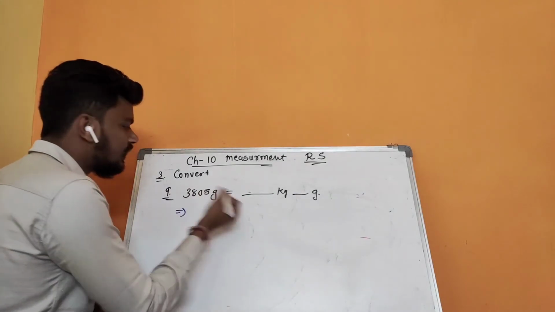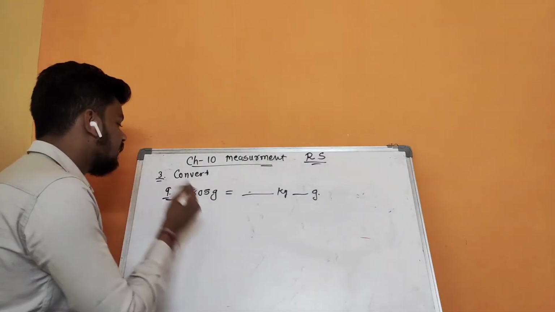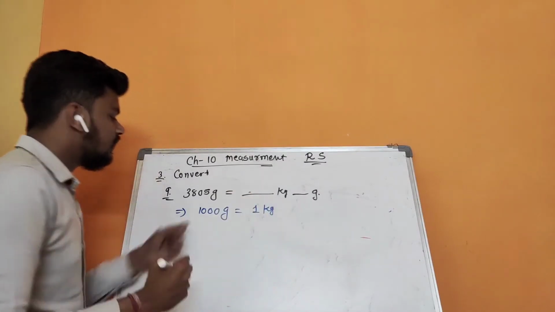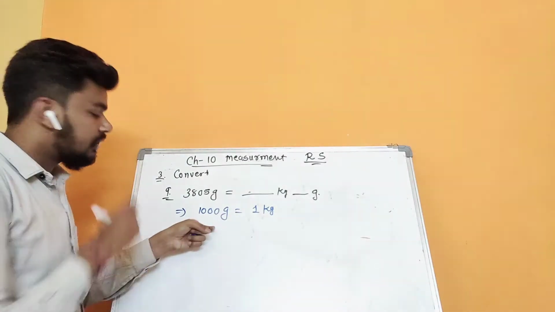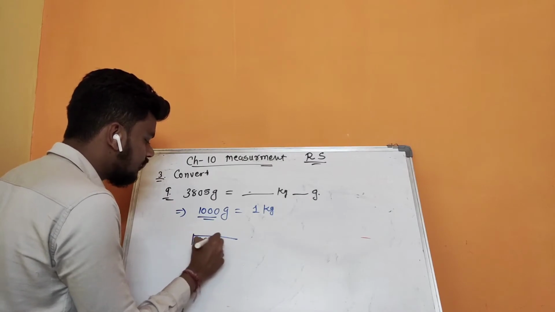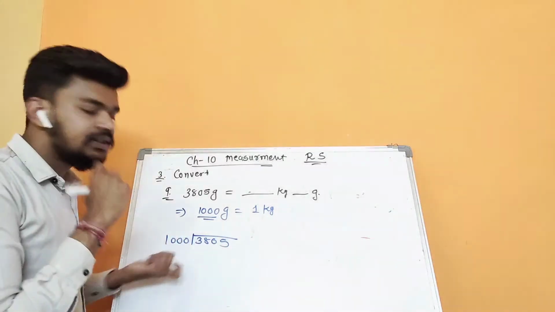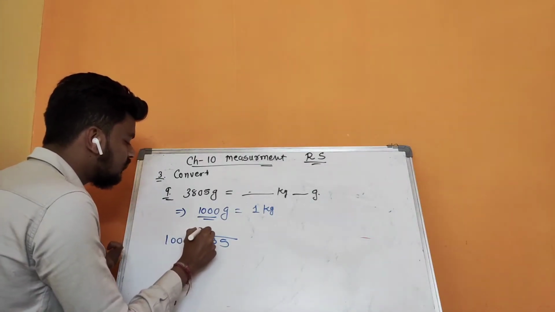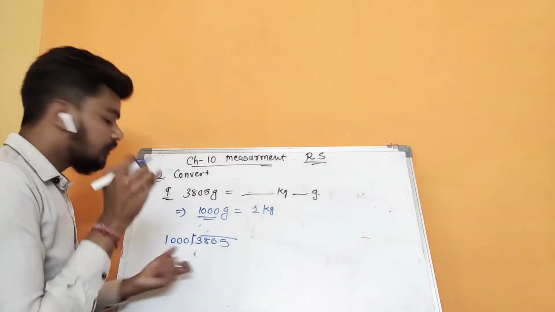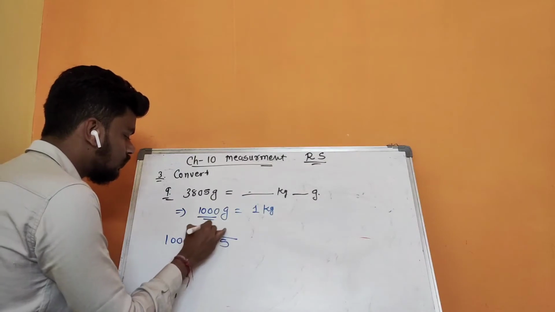So as per that, we know the relation between kg and gram, that is 1000 grams is equal to 1 kg. So if I want to convert this, what do I have to divide by? By 1000. So that is 3805 divided by 1000. If we take 1000 fours, it would be bigger than that, because that is 4000, right? So we have to keep three only.